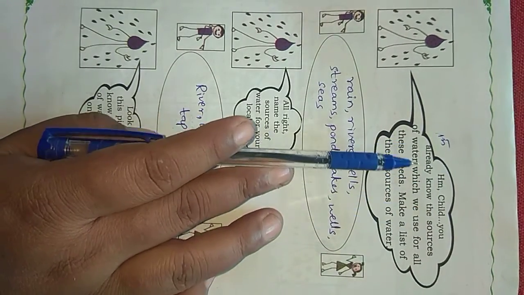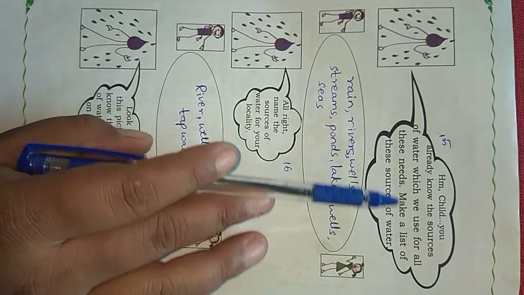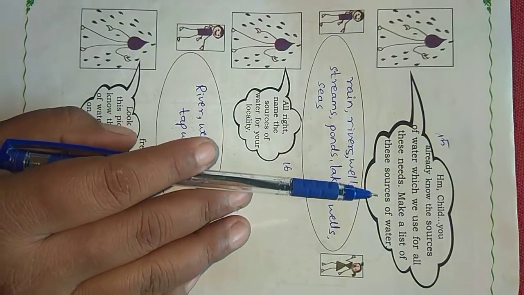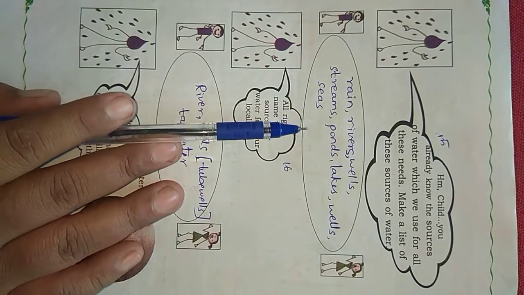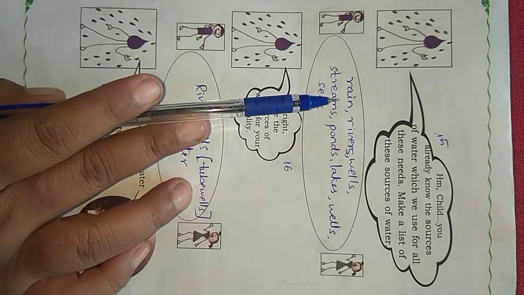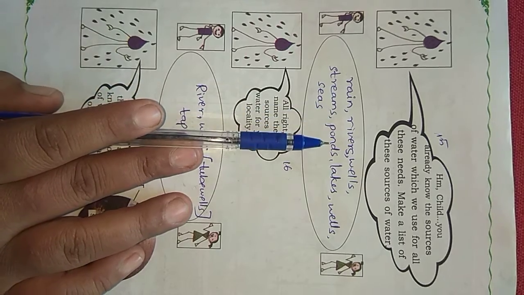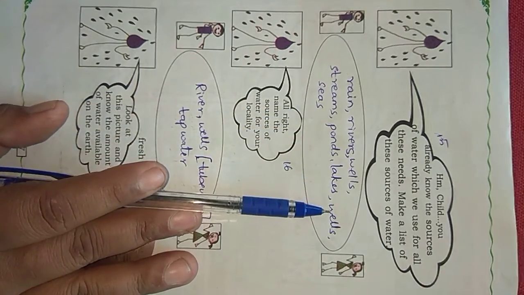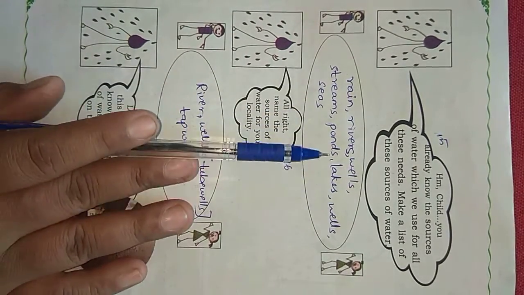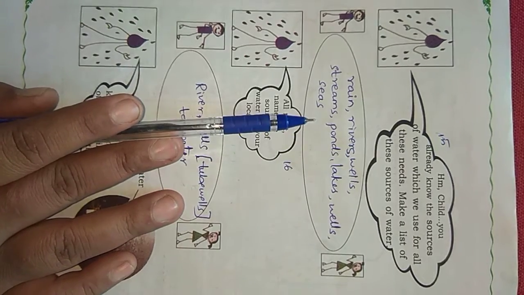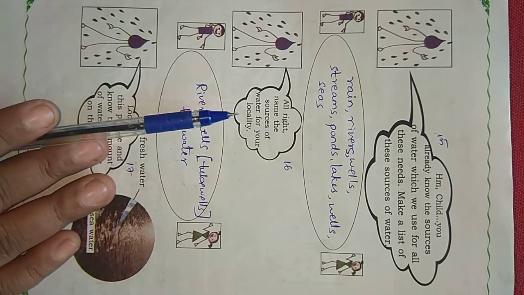Children, you already know the sources of water which we use for all these needs. Make a list of these sources of water. So, which are the different sources of water here? Rain, rivers, wells, streams, ponds, lakes, and seas. These are the different sources from where we get water for different purposes.